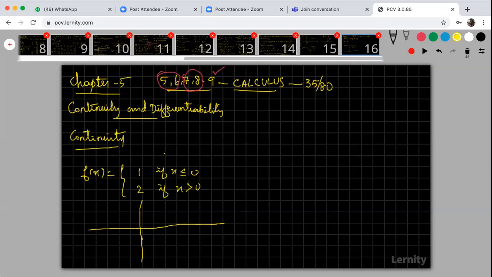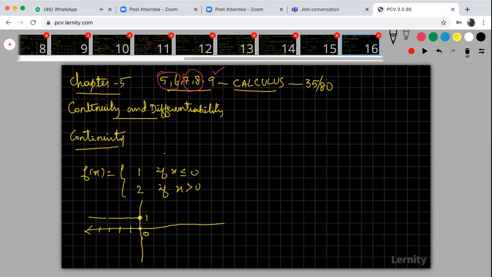When x is less than or equal to 0, whatever it is, minus 1 or minus 2 or minus 3 or minus 5 or minus 100, your y value is plus 1. When x is equal to 0, again your y is 1. Y means f of x. That is f of 0 is 1.